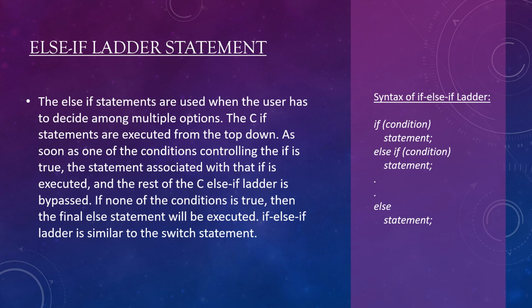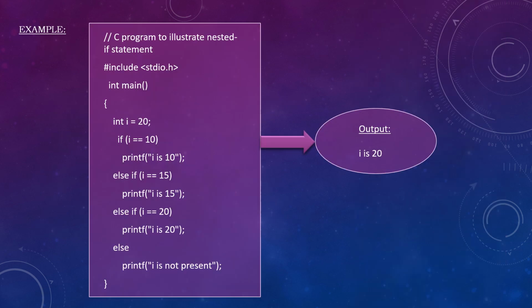If none of the conditions is true, then the final else statement will be executed. The else if ladder is similar to the switch statement. Here is the syntax of the else if ladder. There is an if and else if. Okay, then here is an example program and the output.